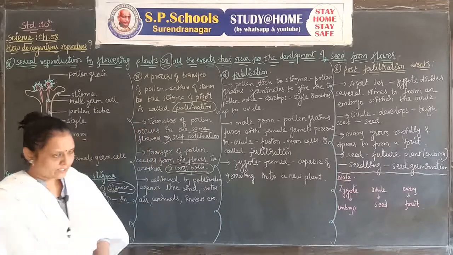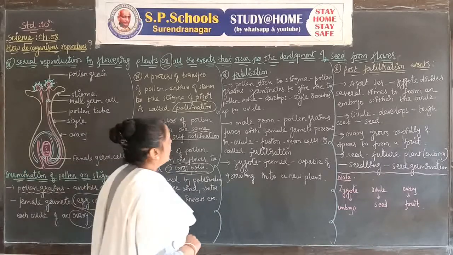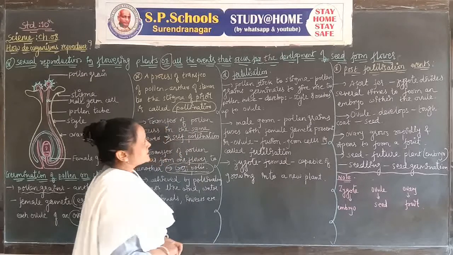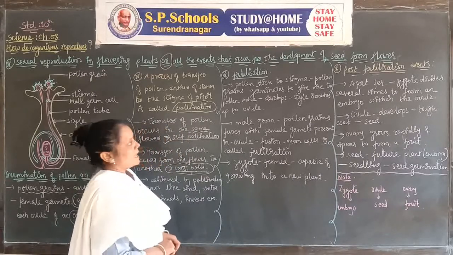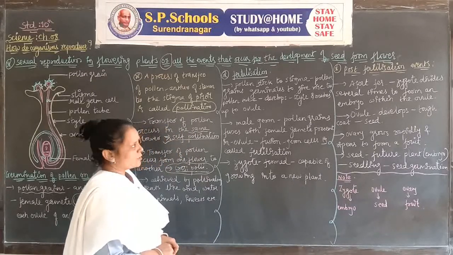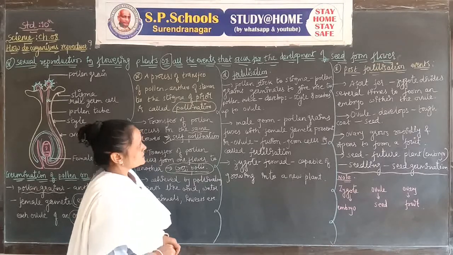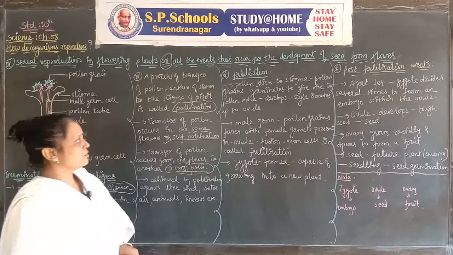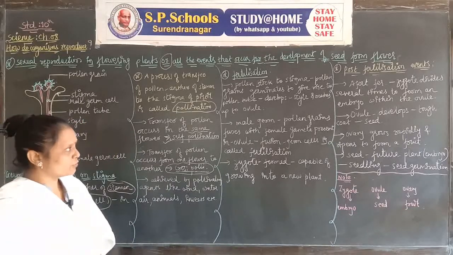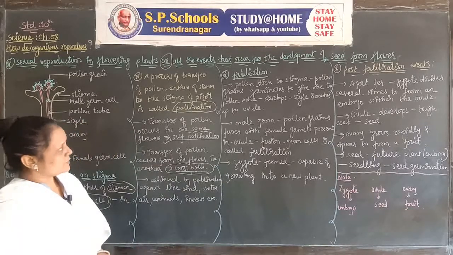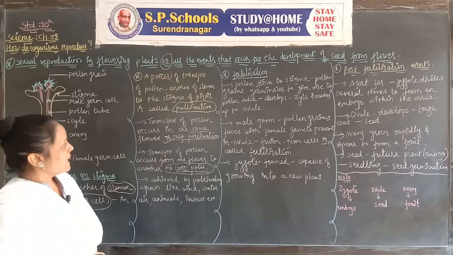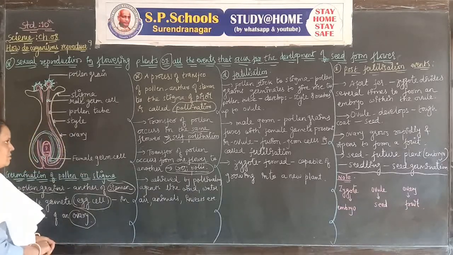What is fertilization? When pollen sticks to the stigma, germination of pollen grains can occur. The pollen grain germinates to give rise to the pollen tube, and it develops through the style and reaches up to the ovule.